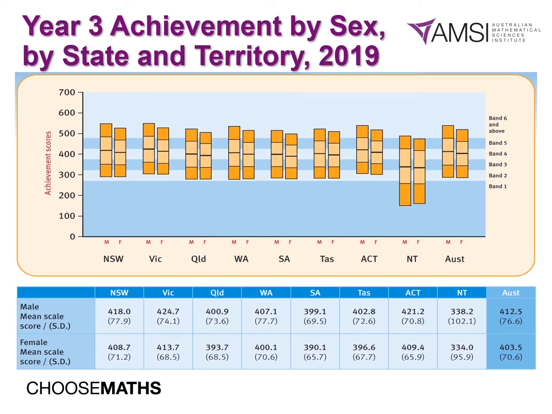This graphical representation is looking at gender, how males and females in Year 3 in 2019 achieved. What is this data telling us? Is it telling us that males are outperforming females in all jurisdictions as well as nationally? Is this a pattern in your own school data? And if this is the case, then why is the question that we need to ask?